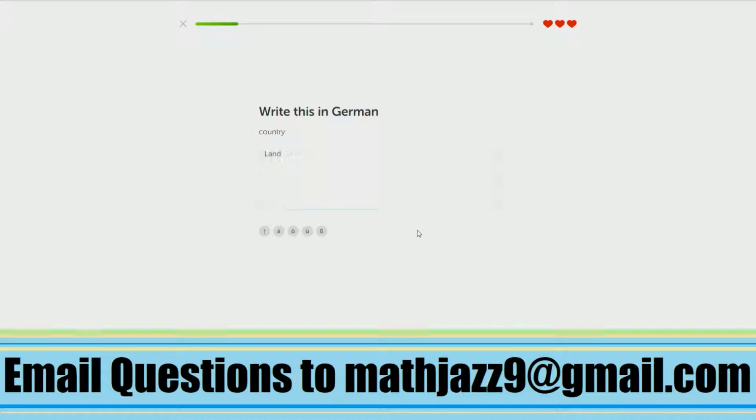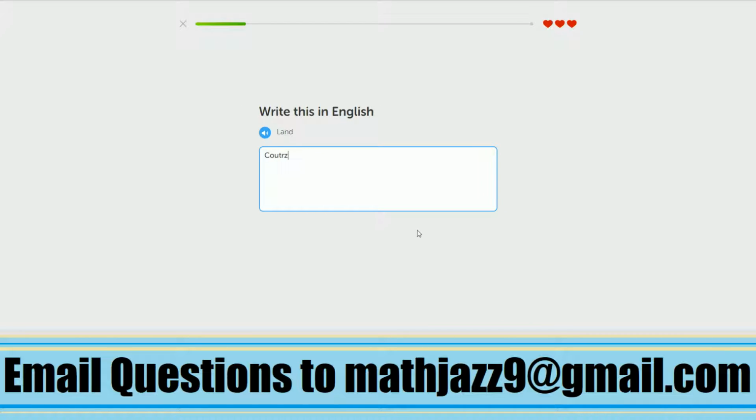Country, Land. Land, country. It looks like Duolingo really wants to stress this today. Land und country. When you're mixing words from different languages, which conjunction do you use, or which language do you pick the conjunction from? I'm not sure about that. Anyway, die Brücke is the bridge. City is der Stadt. Or is it die Stadt? It's der Stadt. No, it's die Stadt. I was wrong.